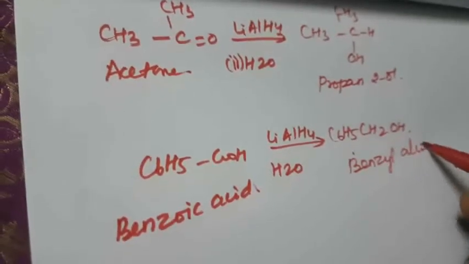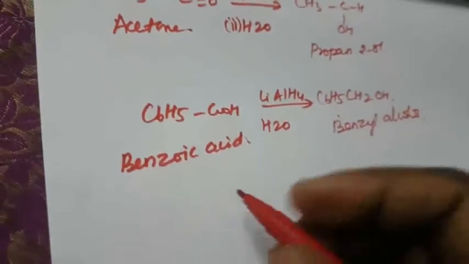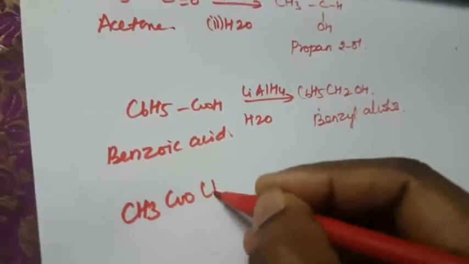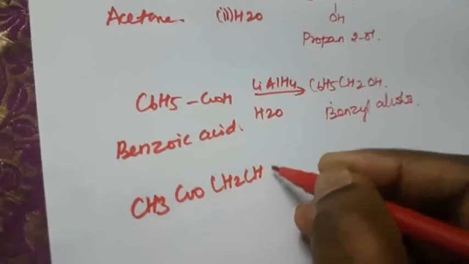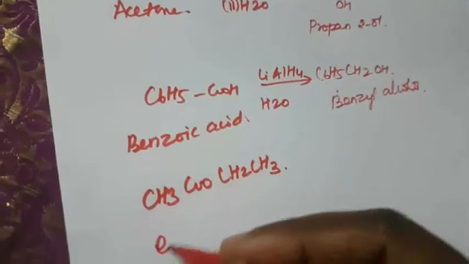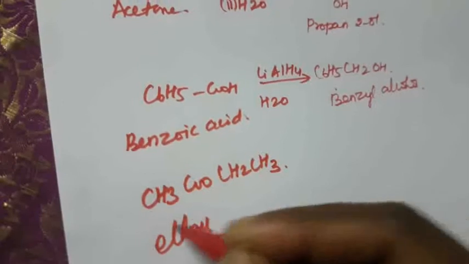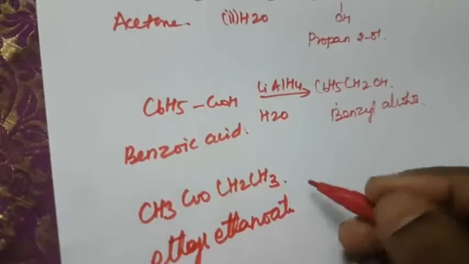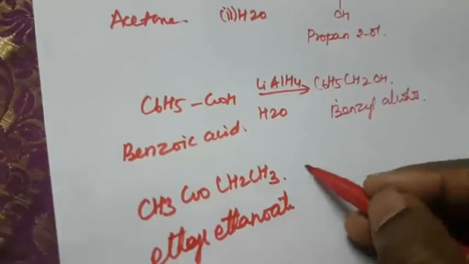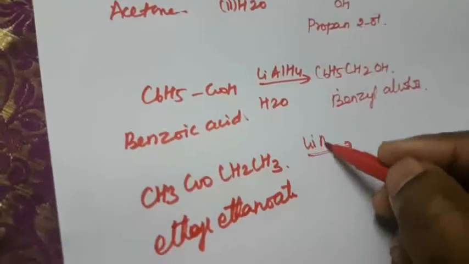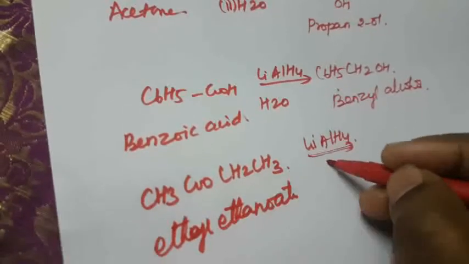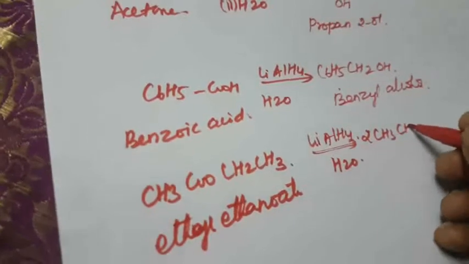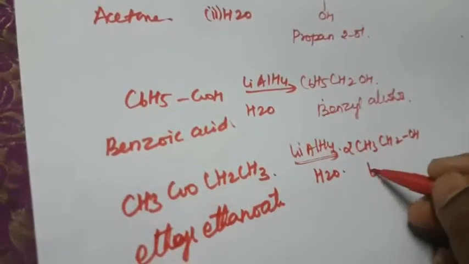Then again, CH3COOCH2CH3. What is the compound name? Ethyl ethanoate. Again it will be reduced with lithium aluminium hydride, then H2O, to CH3CH2OH, ethyl alcohol, that is called ethanol.